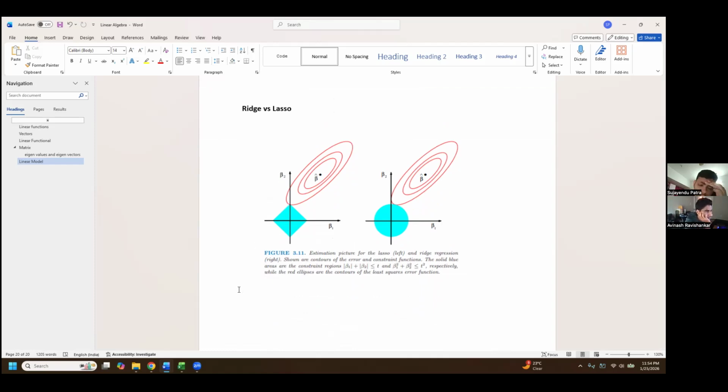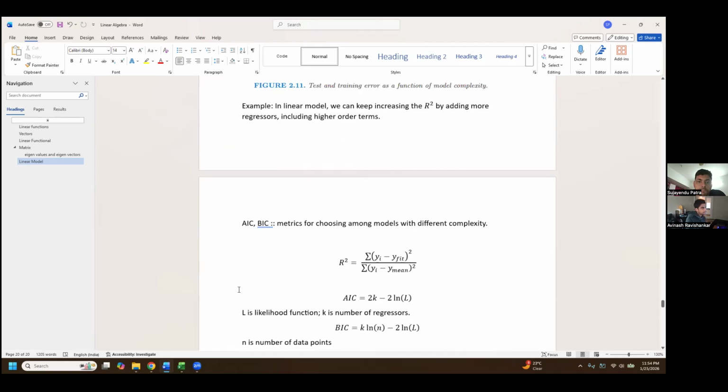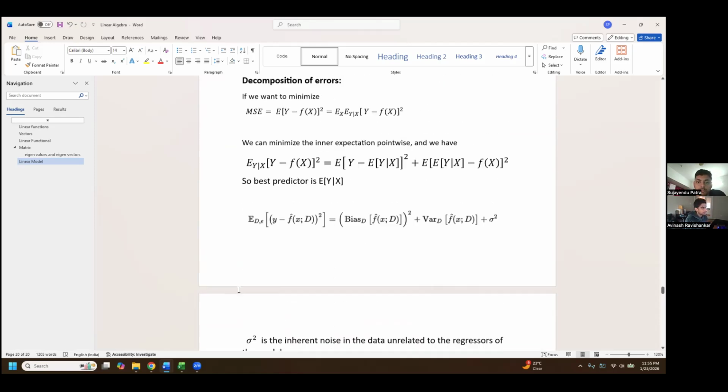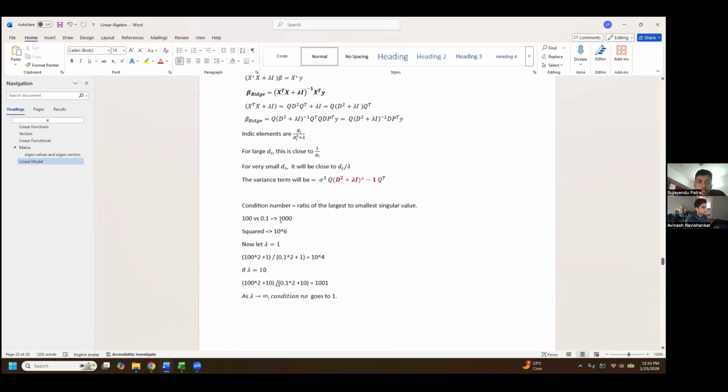So in practice, there are two concerns. One is stability, which we discussed with this condition number. The condition number is the ratio of the largest to smallest singular value. This is a good proxy for how stable your linear regression would be if you fit it.